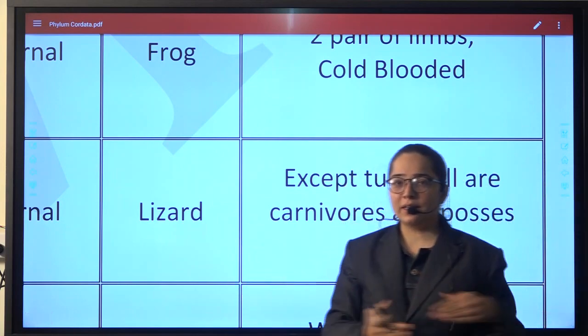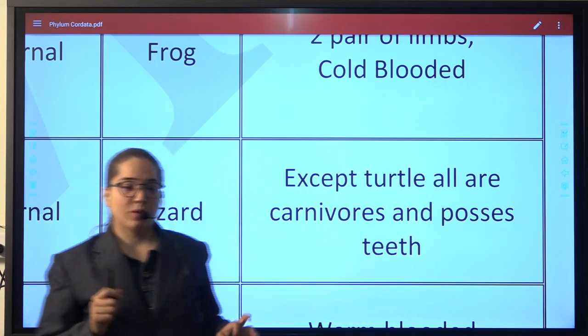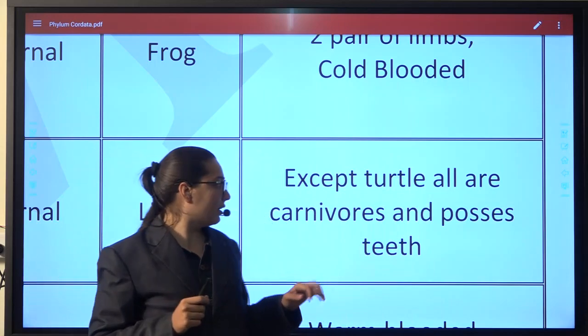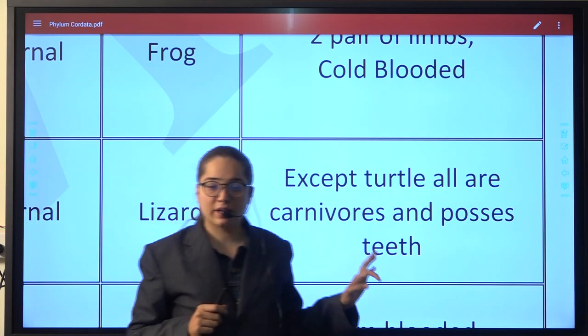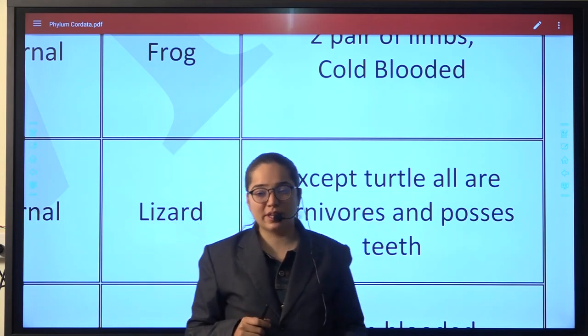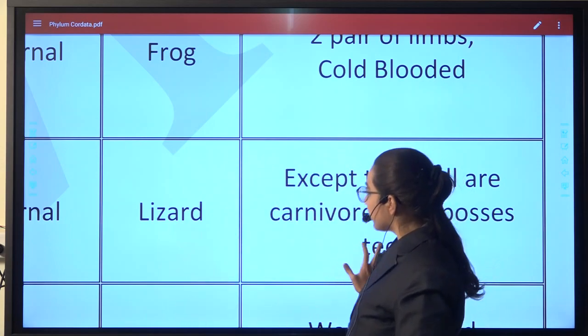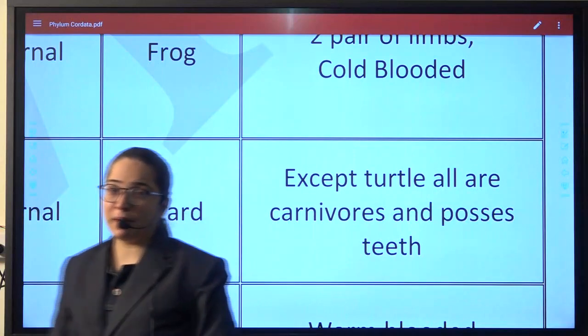Among all the reptiles, only turtles are not carnivores. टर्टल को छोड़ के बाकी सब carnivores हैं and they have teeth for eating the flesh. So this is again a very important part.